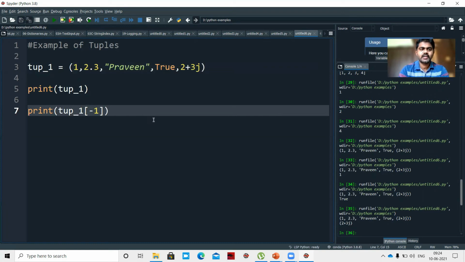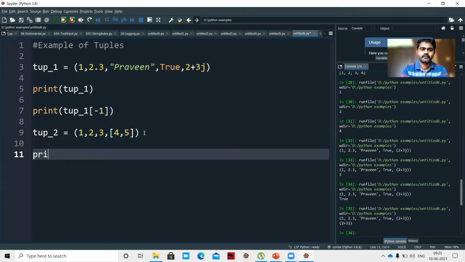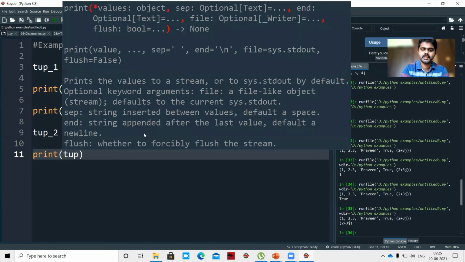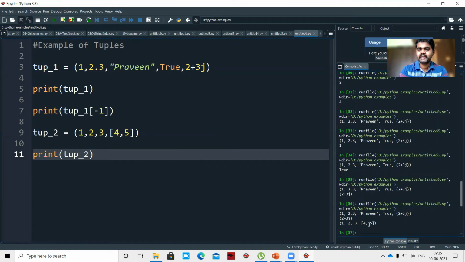If you want to convert this tuple to a list, why? Because I can't modify a tuple. I can't add anything into a tuple. But I can provide a list inside a tuple. For example, let me take another tuple. tup_2 equal to 1, 2, 3, and I can provide a list inside it, [4, 5]. So let me print tup_2. If you see, we can provide a list inside a tuple.